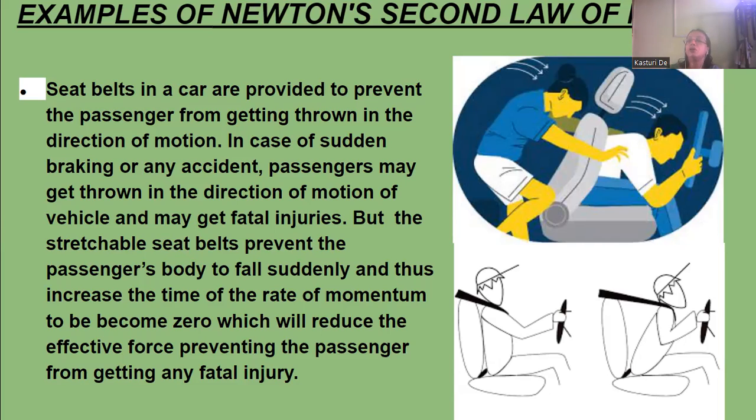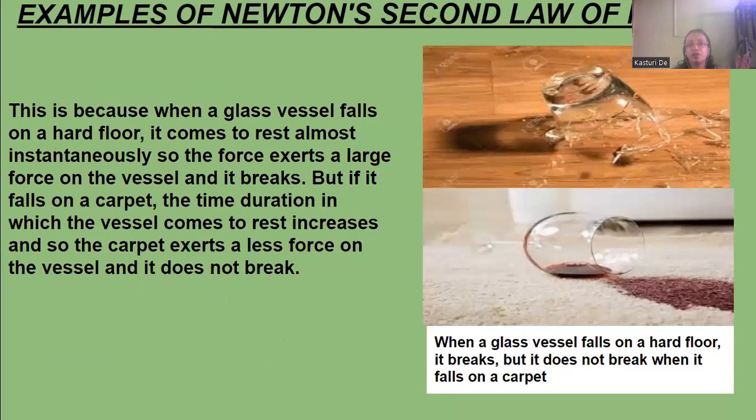So the seat belts are applied. When the seat belt is applied, the body gets more time to change the rate of momentum to zero, which will prevent the passenger from getting any fatal injury. And if there was no seat belt, the passenger would hit the front seat or fall forward, and if he stops instantly, he will get hurt. So this is the prevention.